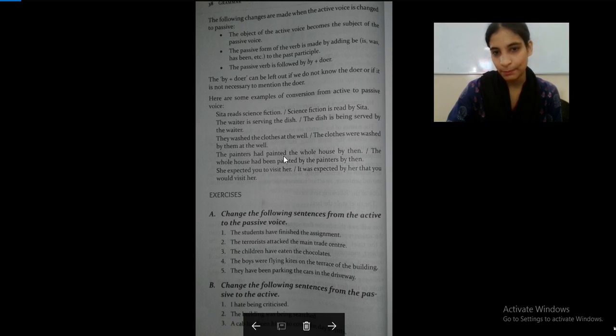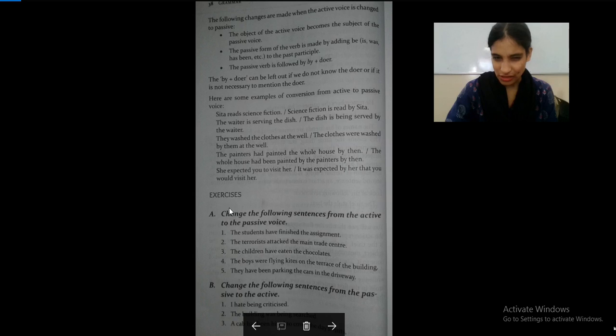The painters had painted the whole house by then. The whole house has been painted by the painters by then. She expected you to visit her. It was expected by her that you visit her. So what did they say over here? "By" and the doer. So this "by", and who is the doer? She is the doer. So "by" and the doer, so "by her". So these were very easy to construct.